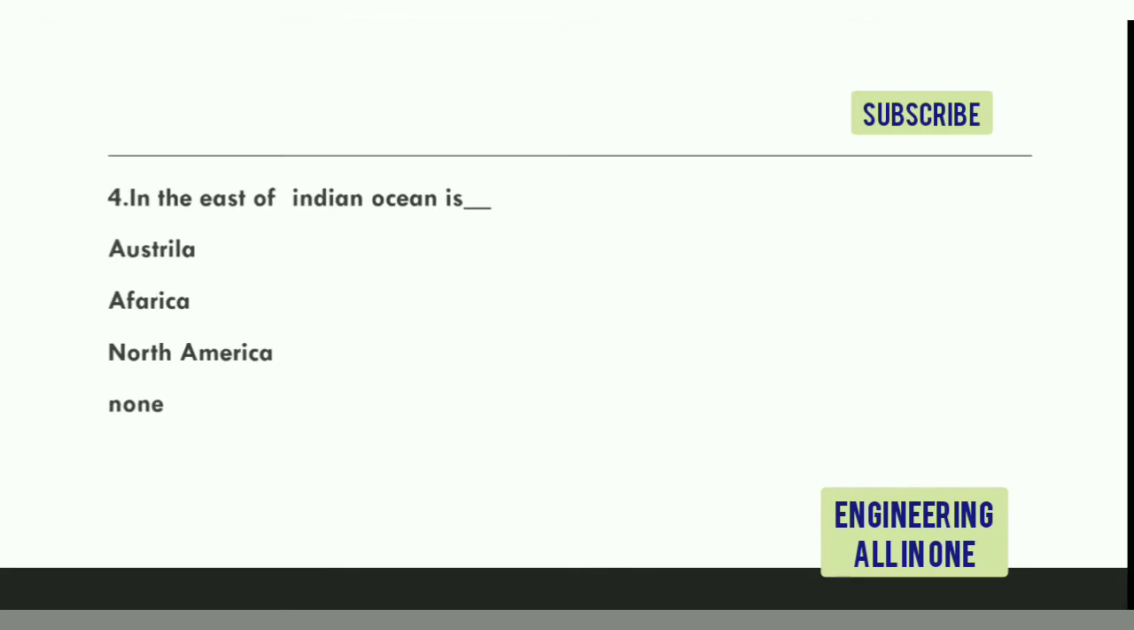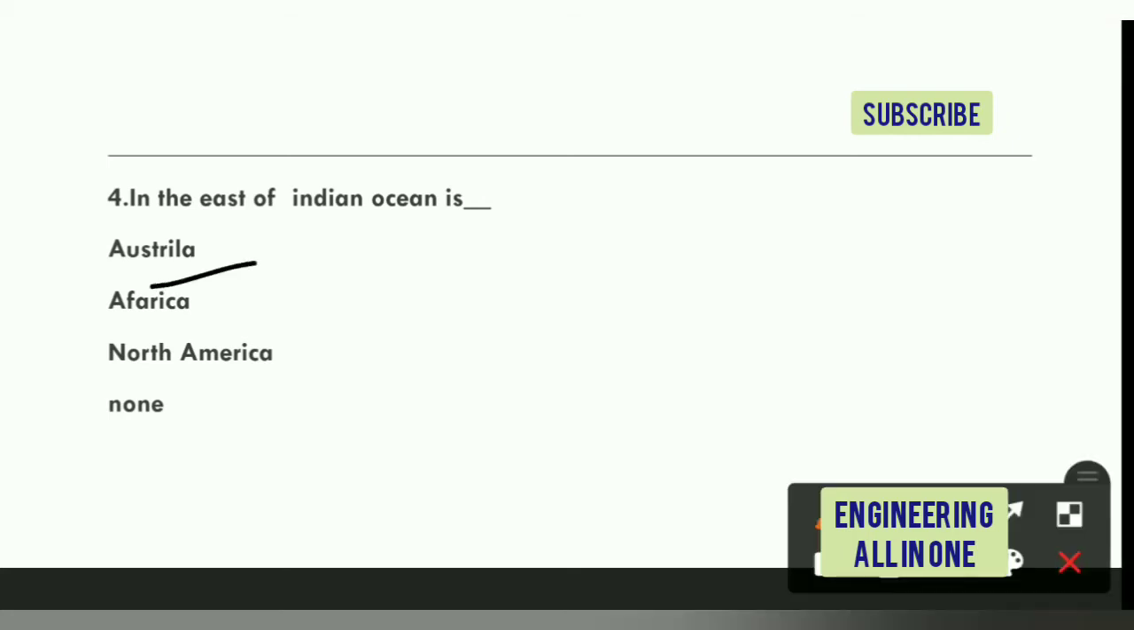Now see the fourth question. In the east of the Indian Ocean is Australia, Africa, North America or none. In the east of the Indian Ocean is Australia. So option number 1 is the correct option.